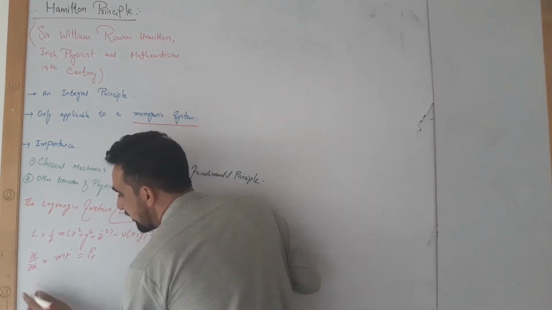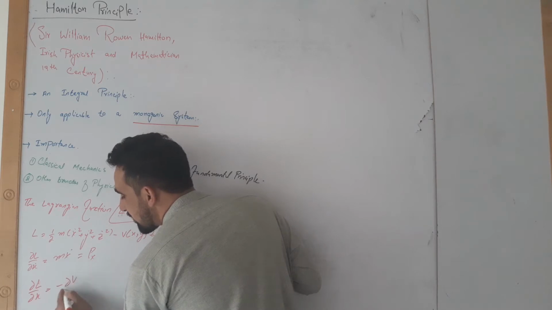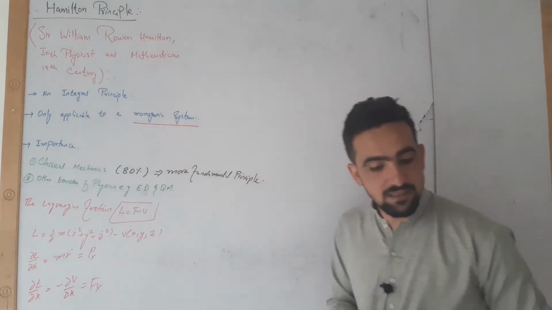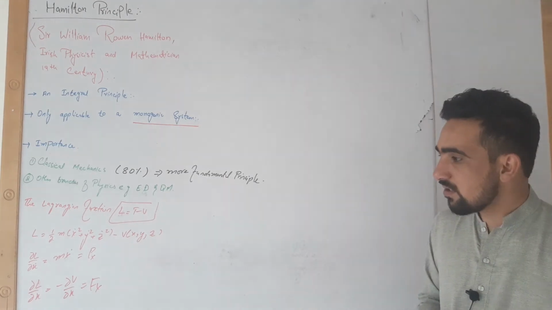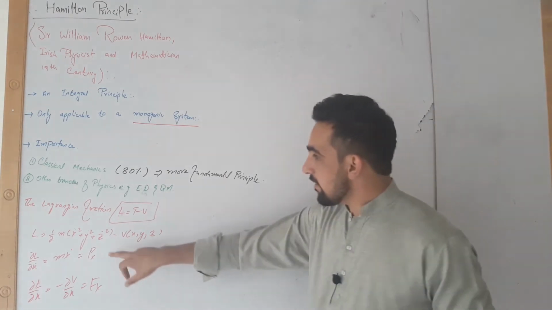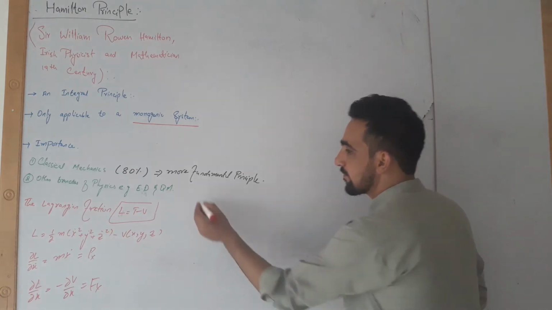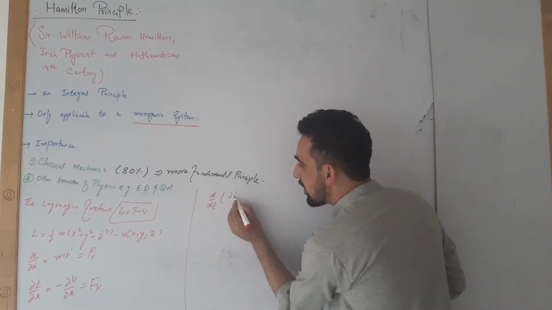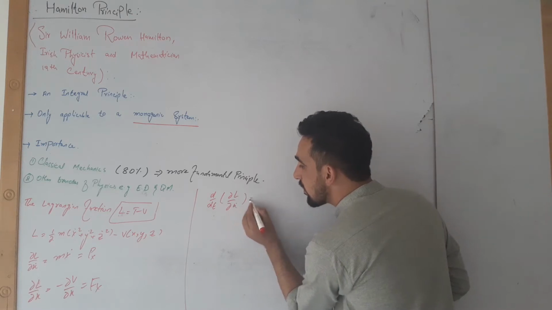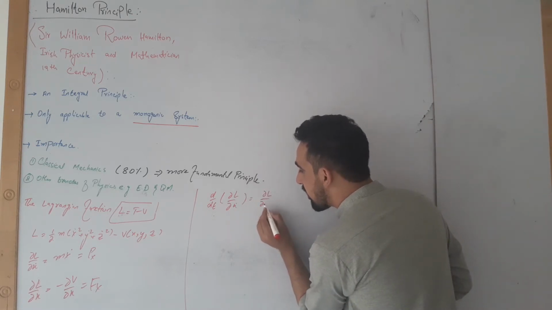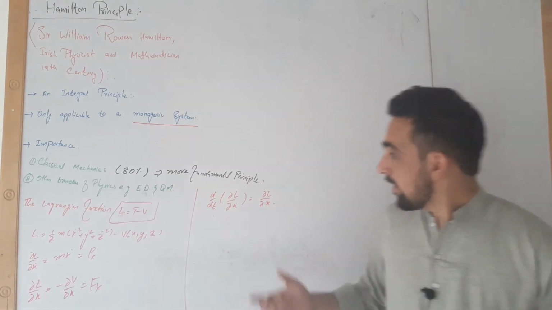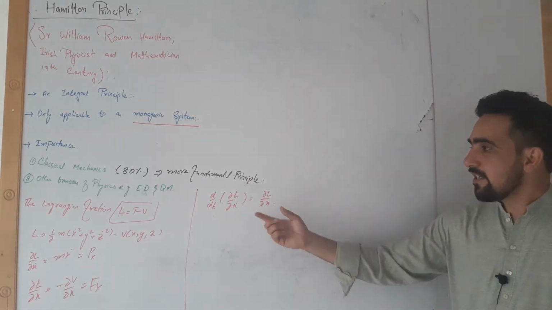And partial L by partial x is equal to minus partial V by partial x, which is the force acting along the x-axis. Now we can write that d by dt of partial L by partial x dot is equal to partial L by partial x. This is the Lagrange equation.